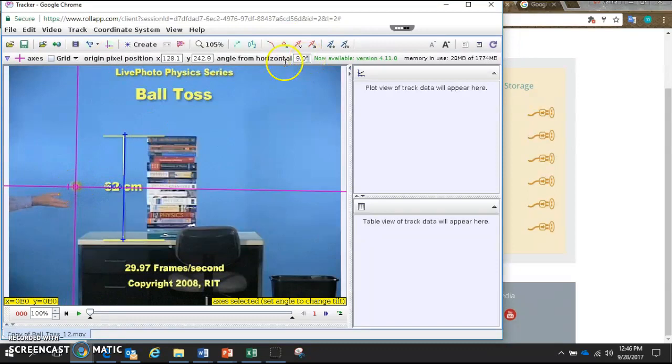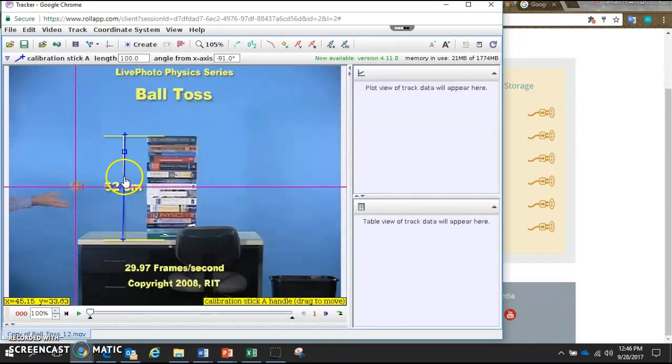This should be 0 degrees again. And then my calibration stick, this should be positive 90 degrees. Angle from x-axis.